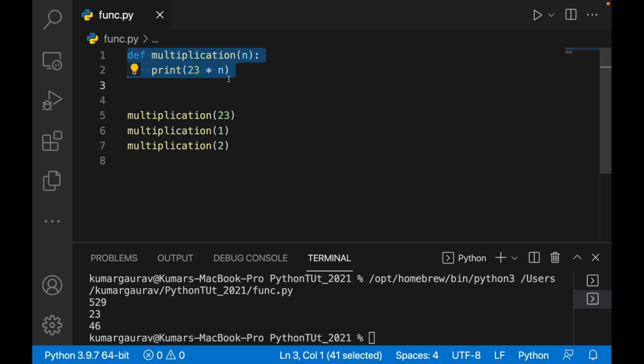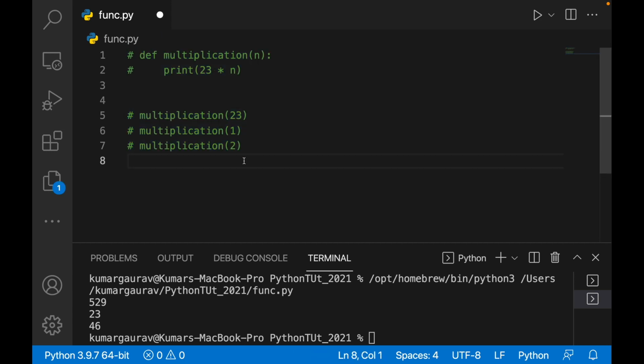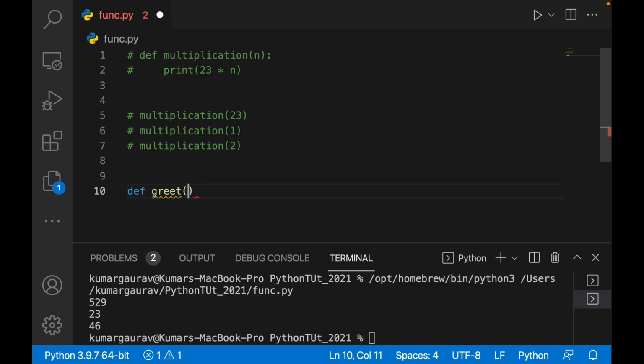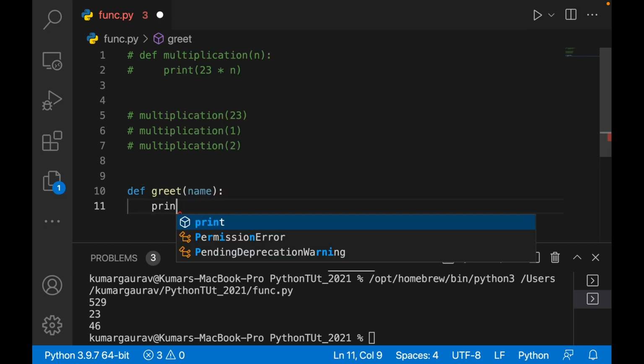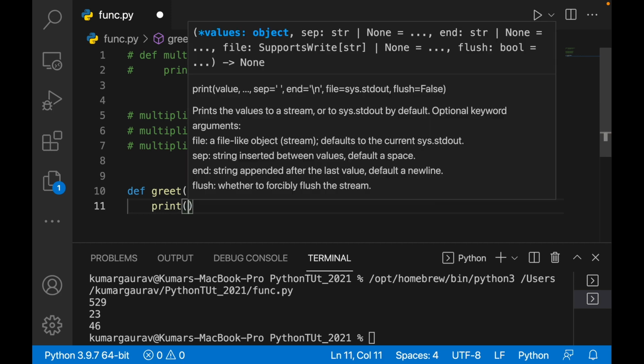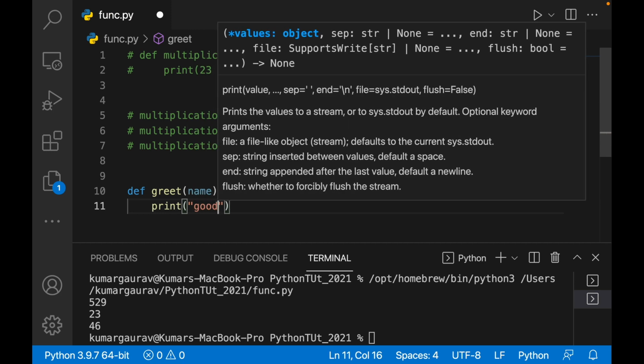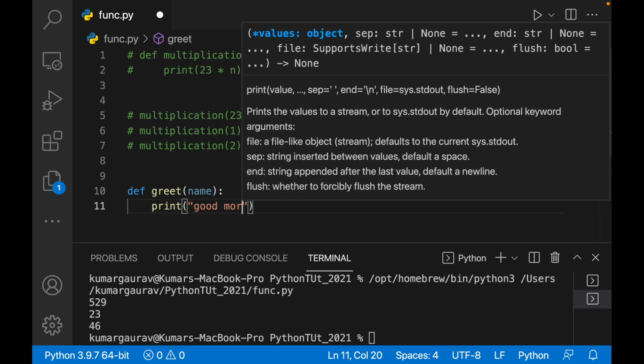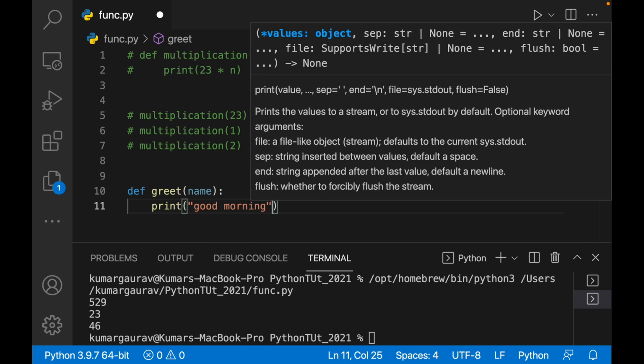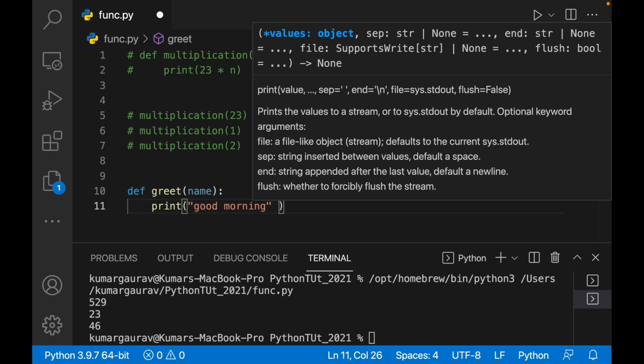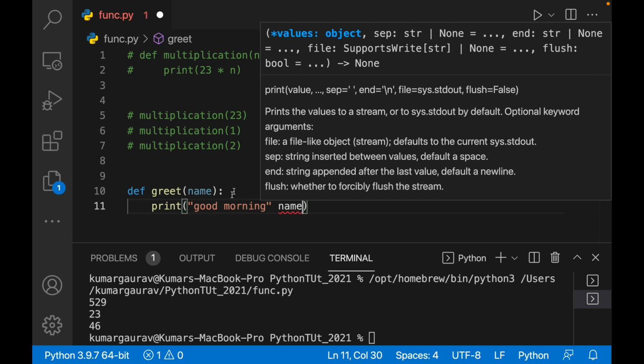All right, so this was the basic function. Similarly, let's say you want to greet somebody, and you make a function def greet with a name argument, and you greet this person and print good morning followed by the name.